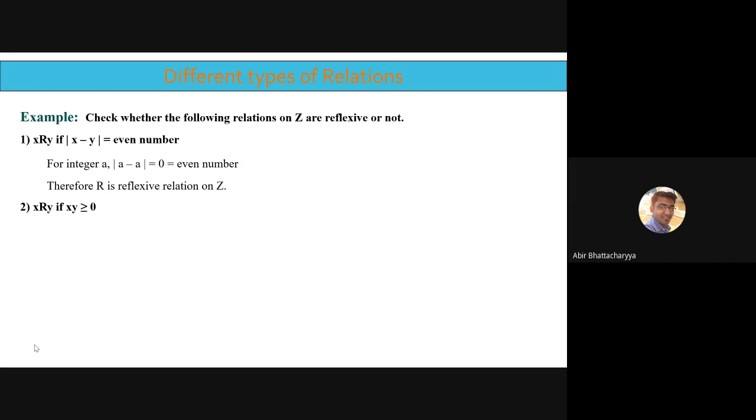Obviously, A squared is greater than or equal to 0, and hence we can say A is related to A. And hence we can say R is a reflexive relation on Z. Straightforward process: whatever relation is given to you, just change the values from x and y to A and A.